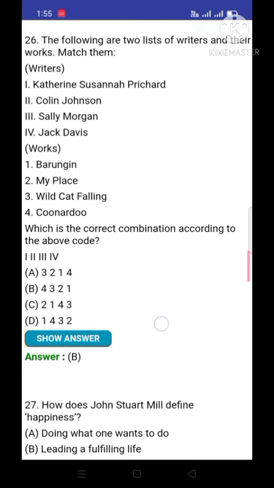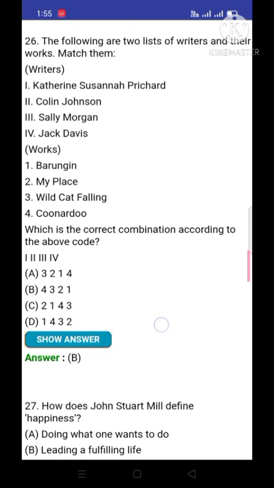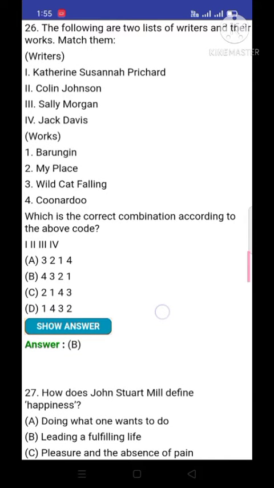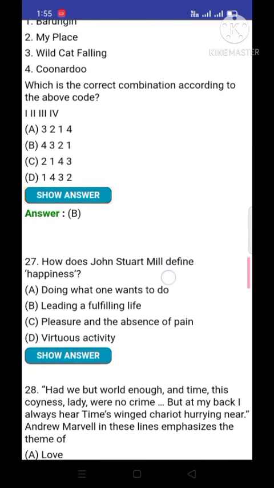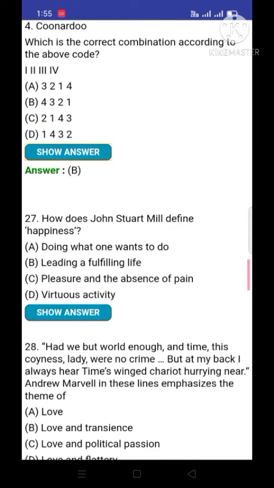The first is written by the fourth one. Second is written by the third one. Third is written by the second one, and fourth is written by the first one. Now, therefore, option number B is correct.